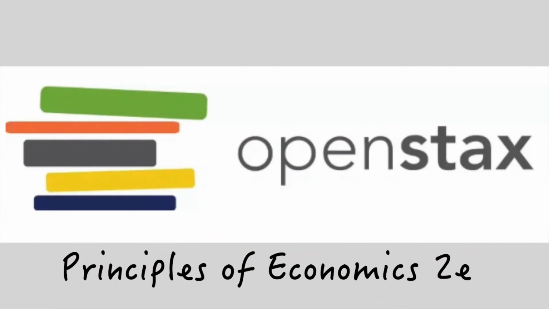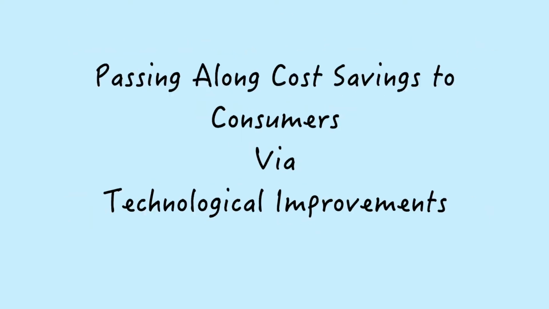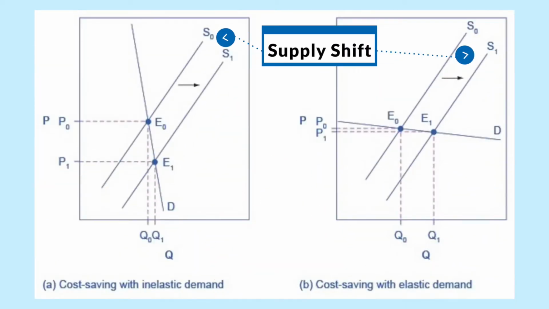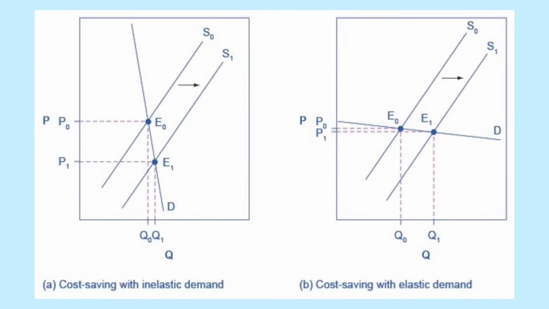Let's find out. These slides are based on the Principles of Economics 2nd edition by OpenStax. Passing along cost savings to customers, technological improvements. Cost saving gains cause supply to shift out to the right from S0 to S1. That is, at any given price, firms are willing to supply a greater quantity.